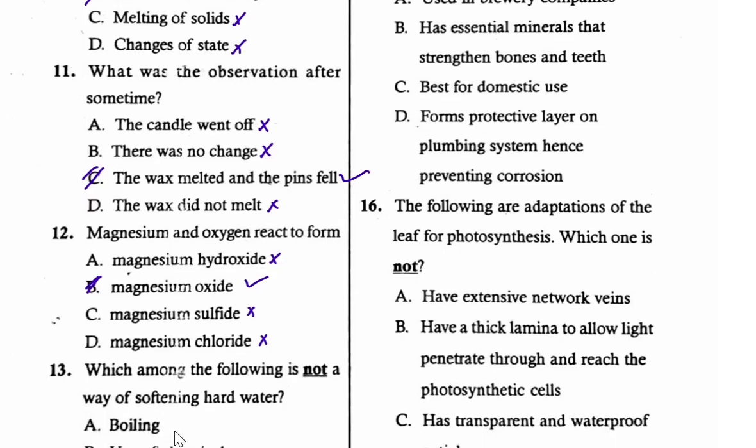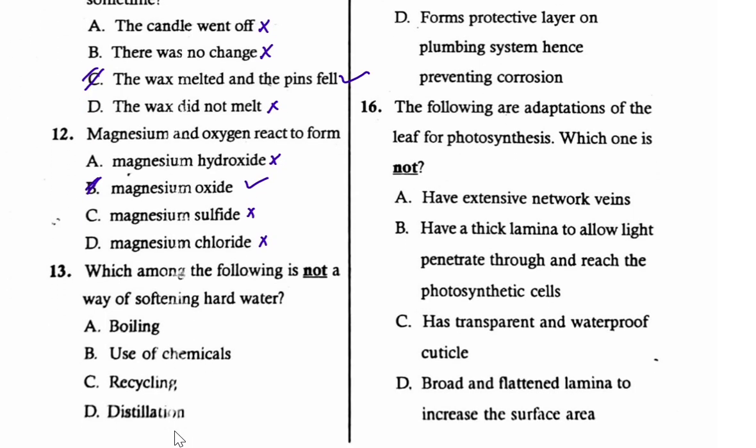Let's continue to question number 13. Which among the following is not a way of softening hard water? Which one is not a way of softening hard water? A. Boiling. B. Use of chemicals. C. Recycling. D. Distillation. Yes, so we can boil to remove temporary water hardness.